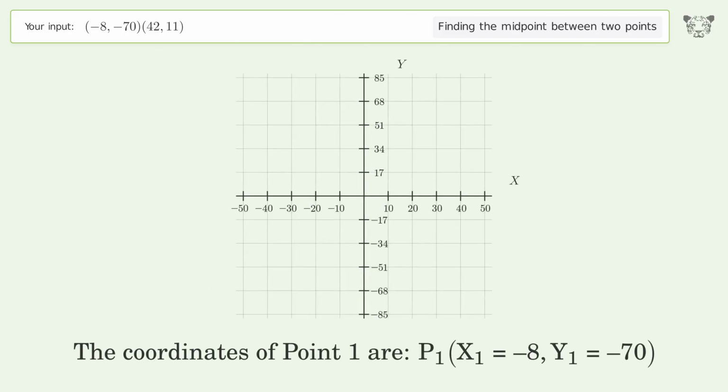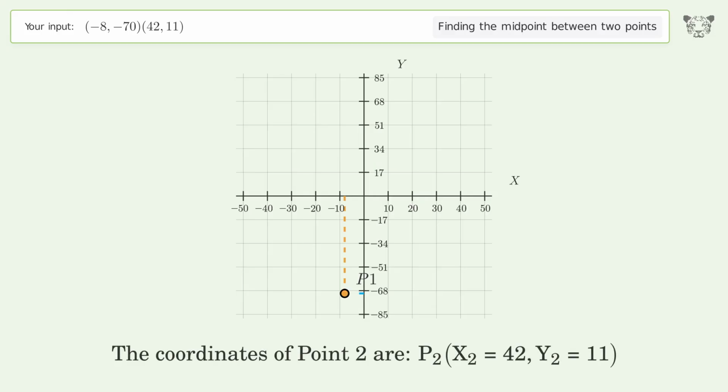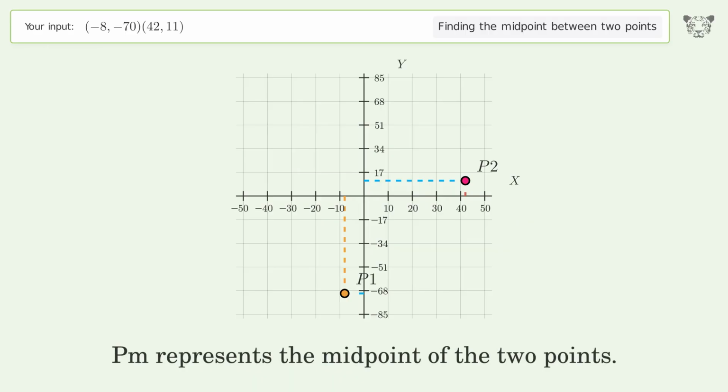The coordinates of point 1 are x1 equals negative 8, y1 equals negative 70. The coordinates of point 2 are x2 equals 42, y2 equals 11. PM represents the midpoint of the 2 points.